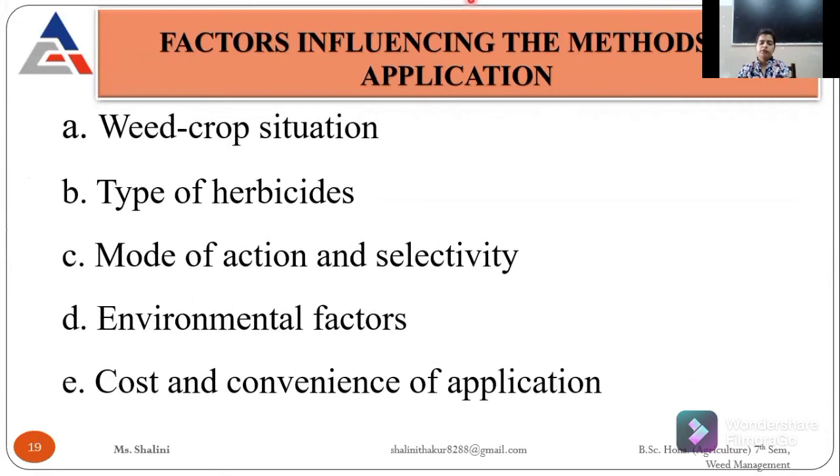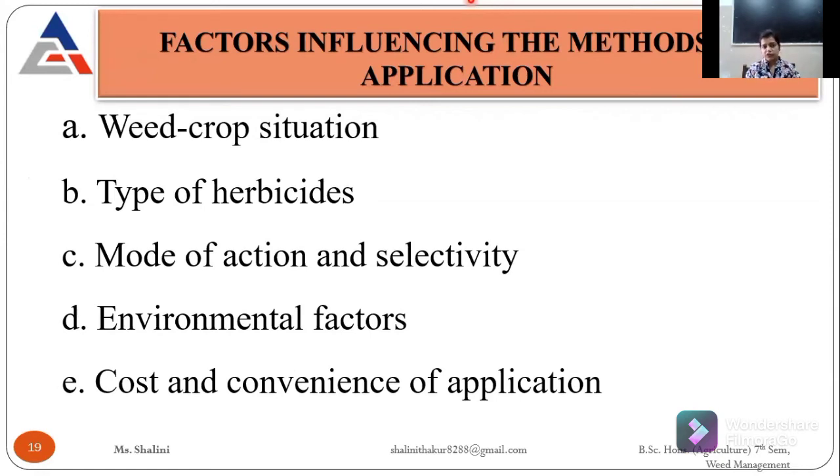Then there are different factors which influence the methods of application of herbicides, like the weed-crop situation. What is the situation of weed and crop? If the weeds are less and the crop population is more, we just do manual weeding. But if the weed infestation is more than the crop population, we have to use herbicides.